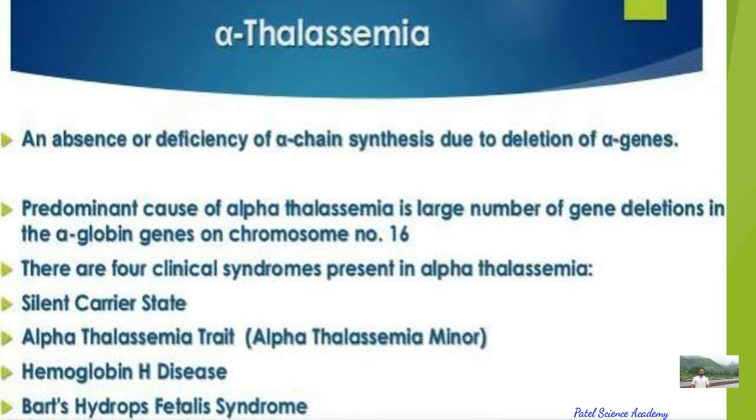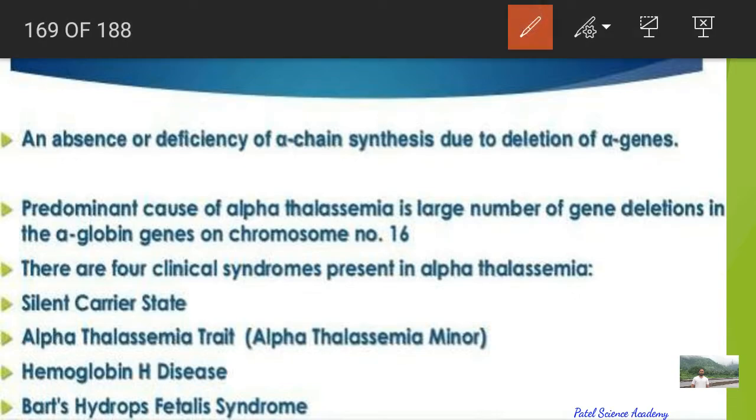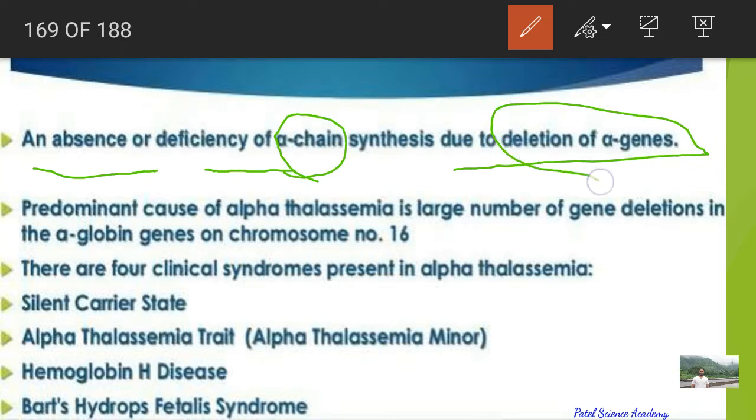The former is a qualitative problem of synthesizing few globin molecules, while the latter is a qualitative problem of synthesizing an incorrectly functional globin. So this is thalassemia and this is alpha thalassemia. As you can see here, it will be regarding the alpha gene or alpha chain: an absence of or deficiency of alpha chain synthesis due to the deletion of the alpha genes.